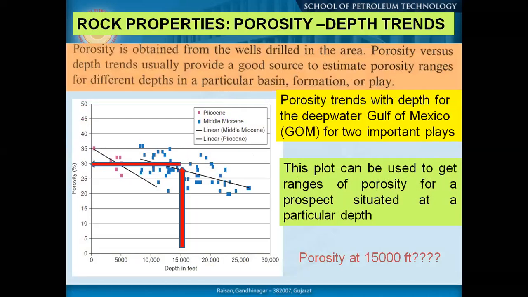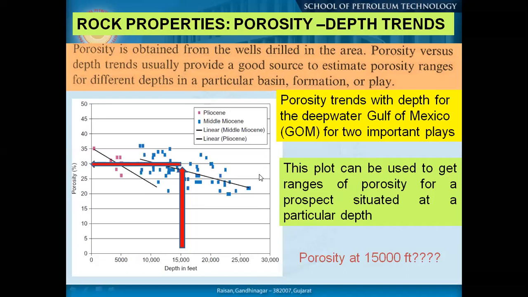Okay. Another part is how they are related. We discussed last class how the reservoir is characterized. Even if we have minimum information for the reservoir, we need to take care of that. Porosity is often obtained from wells drilled in the area. A porosity versus depth trend usually provides a good source to estimate porosity ranges for different depths in a particular basin. If we have certain information about other areas of this particular field, we may have certain correlations or trends we could get from nearby wells or areas so that we could go ahead.